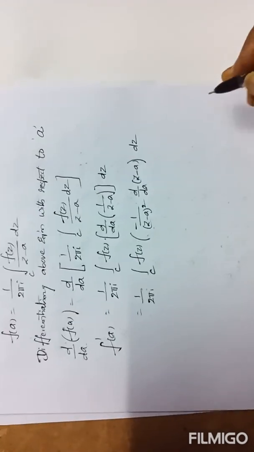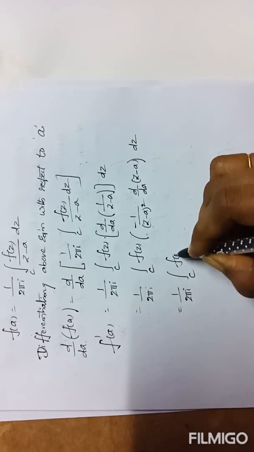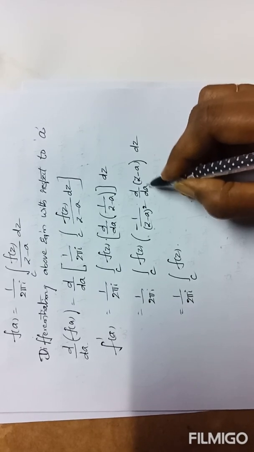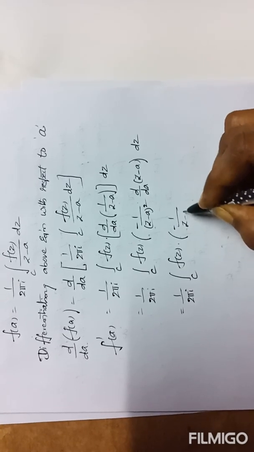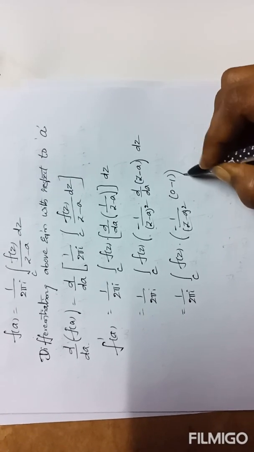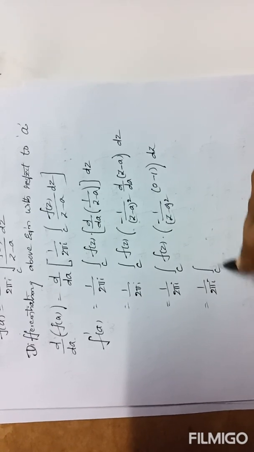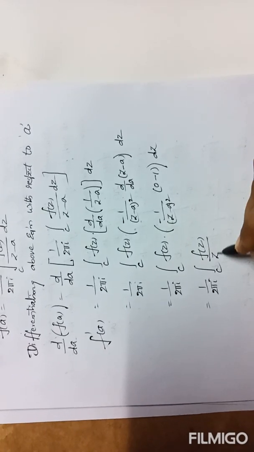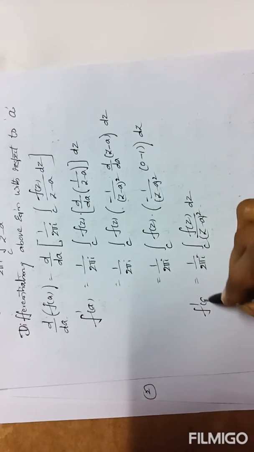Here d by da of z is 0, d by da of a is minus 1, so minus 1 by z minus a whole square, 0 minus 1, into dz. That equals 1 by 2 pi i integral over C f of z, minus times minus is plus, so totally it is z minus a whole square dz. f dash of a is clear.